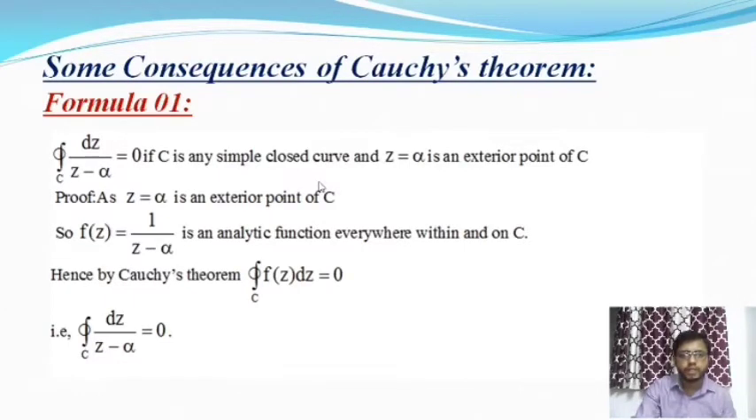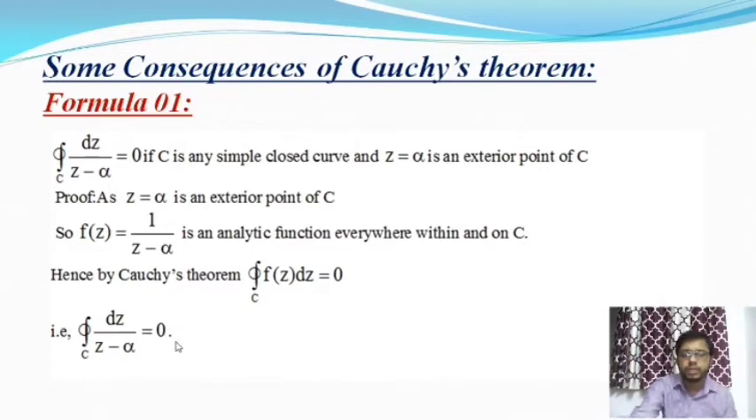I have already discussed this in the previous section. When the point z equal to alpha lies outside the curve, then from Cauchy's theorem we get the integral over C of f(z) dz is equal to 0. Here f(z) is equal to 1 by z minus alpha. That's why the closed integral over C of dz by z minus alpha is equal to 0.